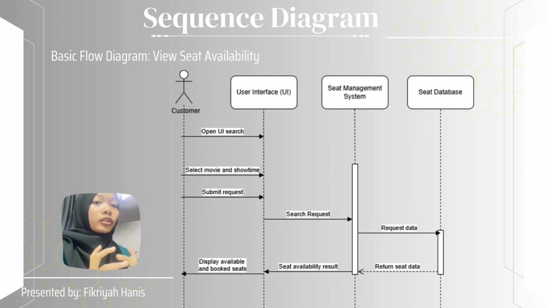And then it will request the data at the seat database to see if it's still available or not. And then the seat database will return the seat data to the seat management system, and then the seat management system will return the seat availability to the user interface. So the customer can now see the display of the available and already booked seats.